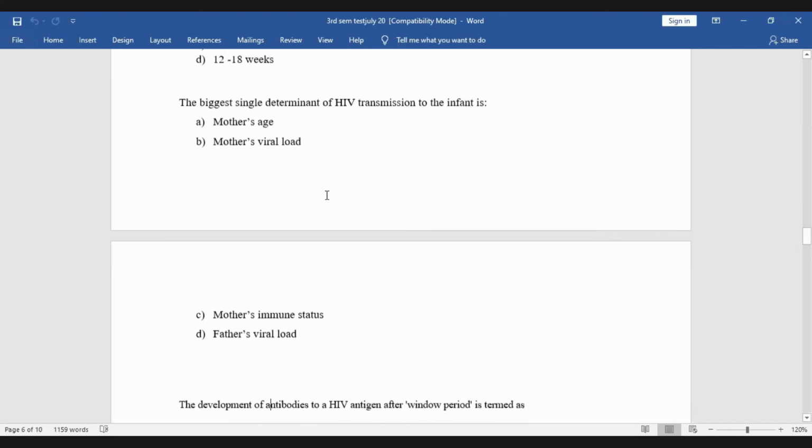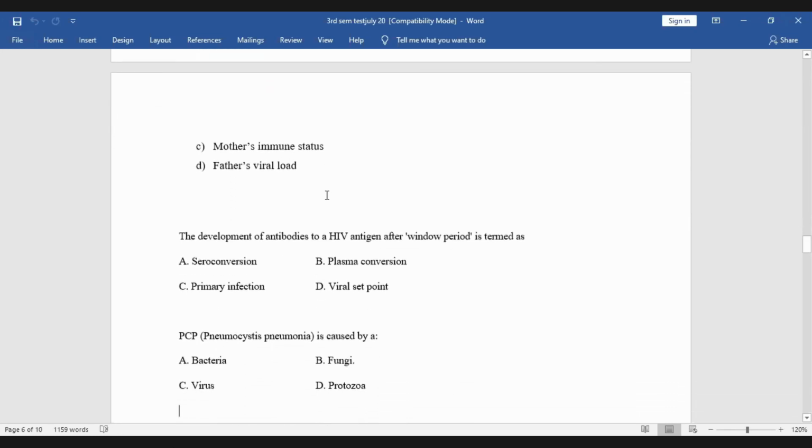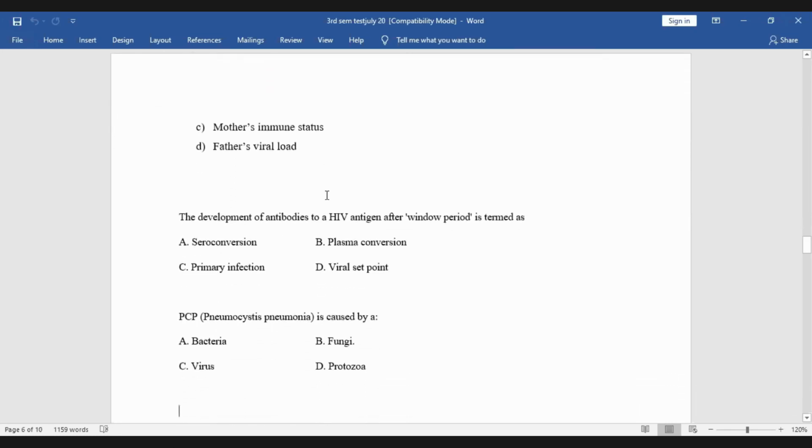Next, the development of antibodies to the HIV antigen after the window period is termed seroconversion, plasma conversion, primary infection, or viral set point? Seroconversion. PCP is caused by bacteria, fungi, virus, or protozoa? Fungi.